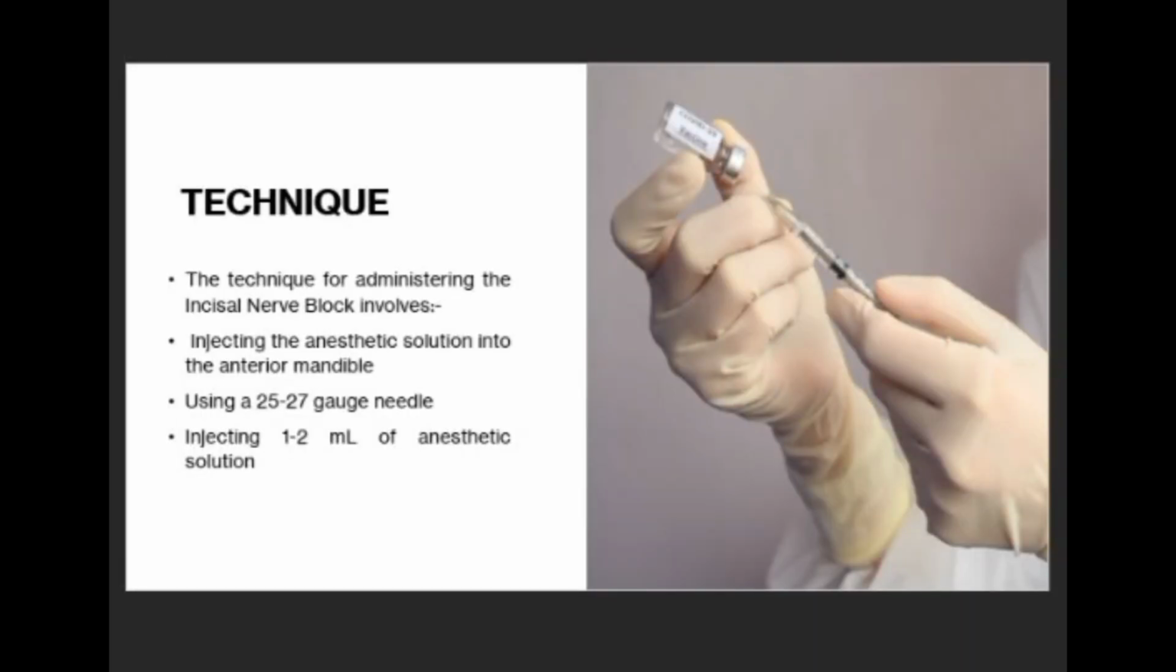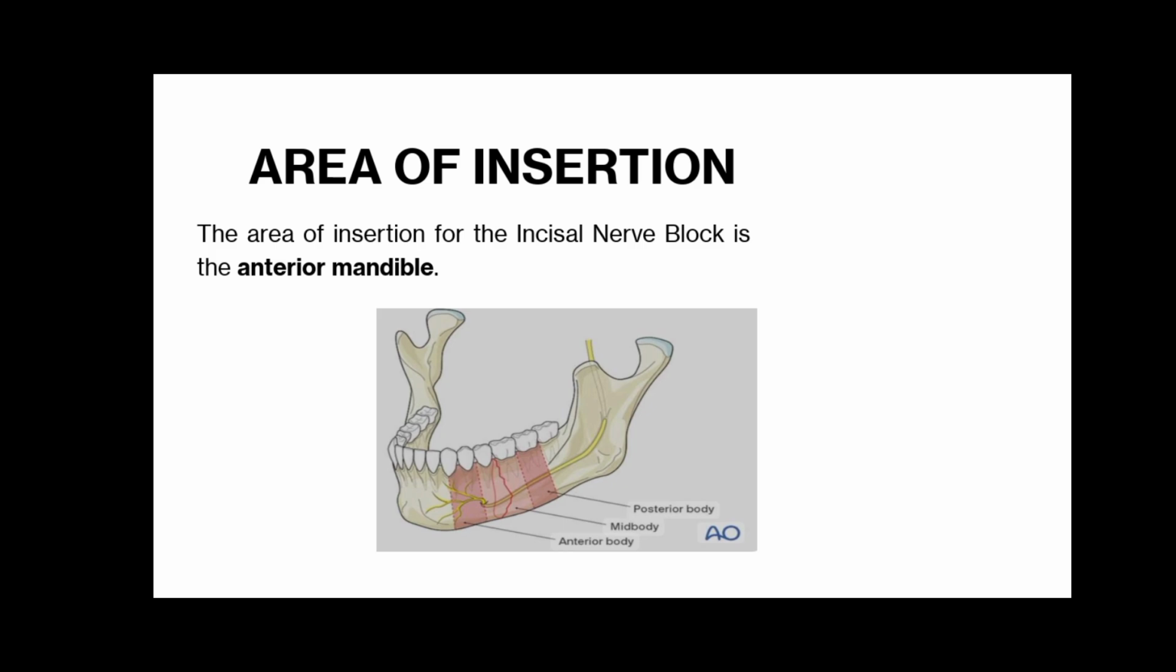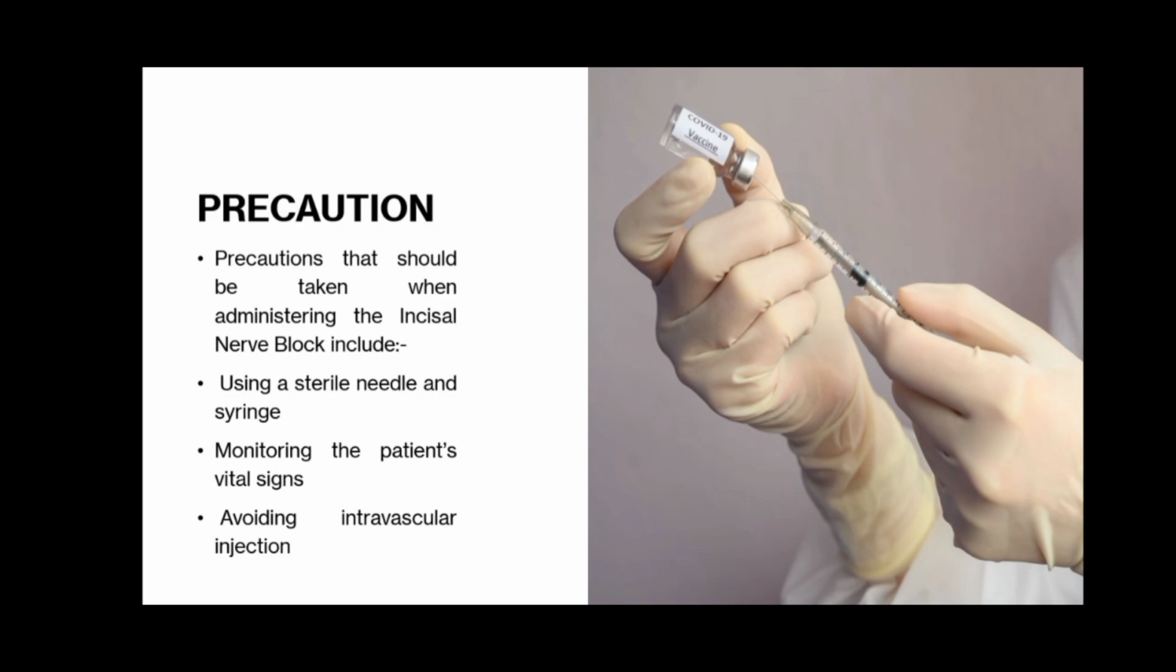The technique for administering the incisal nerve block is to insert the needle and deposit the local anesthetic solution at the apex of the canines. The area of insertion for incisal nerve block is the anterior mandible. Precautions that should be taken when administering the incisal nerve block are using a sterile needle and syringe, monitoring the patient's vital signs and avoiding intravascular injection.